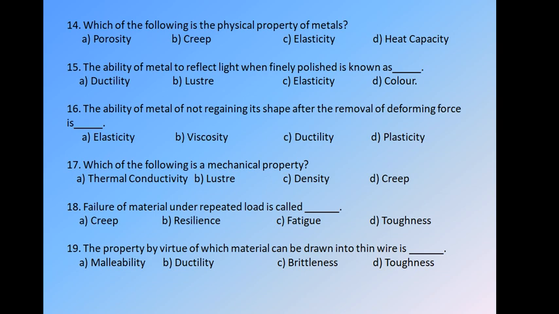In our question, the property by virtue of which the material can be drawn into thin wires, we have four options: first is malleability, second ductility, third brittleness, fourth toughness. As I said earlier, ductility means wires, malleability means sheets or plates. So the answer will be B, that is ductility. We will move to the next one.